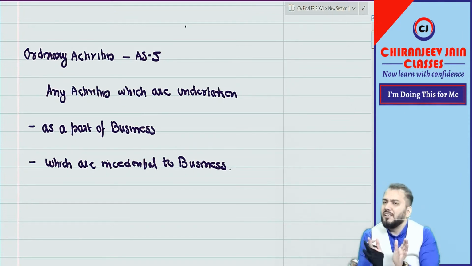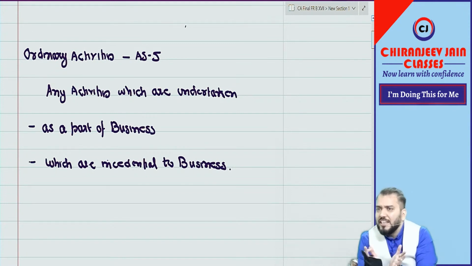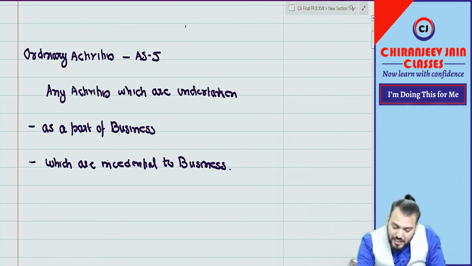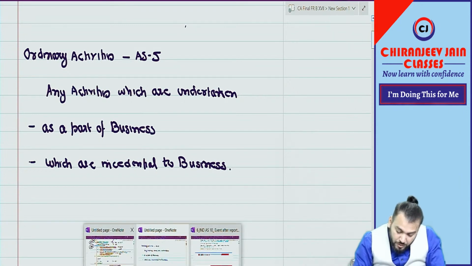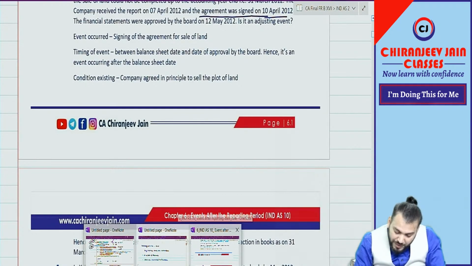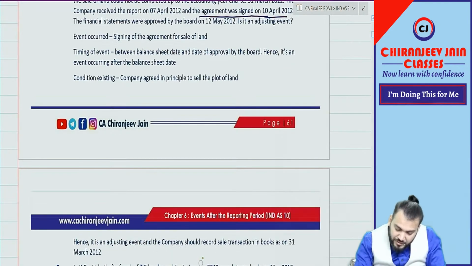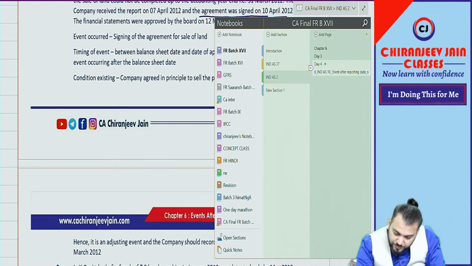But once again, in India, the ordinary course of business is not defined anywhere. So I will say it is a subjective term, depends upon management judgment. I would like to take one question. Let us come to that question only.